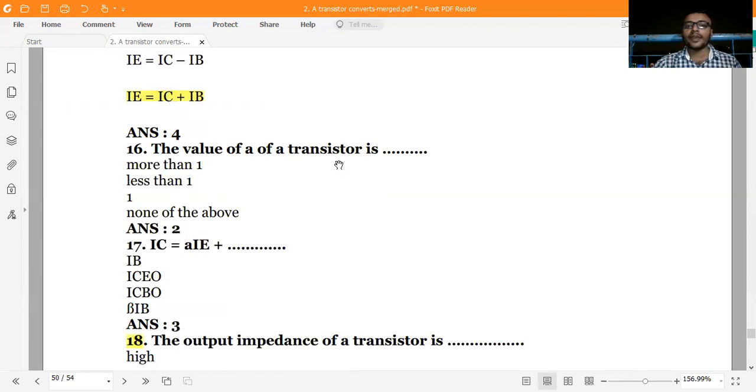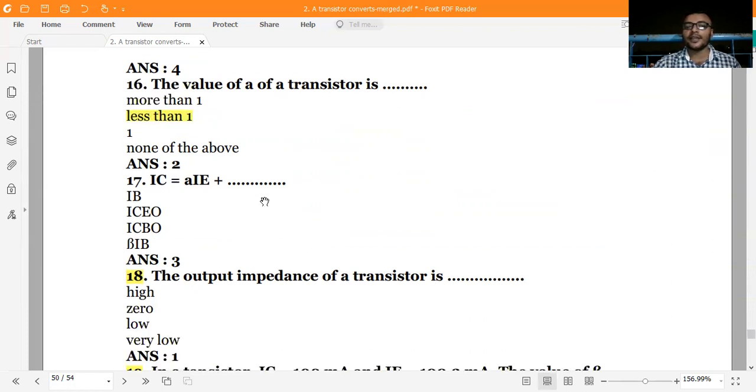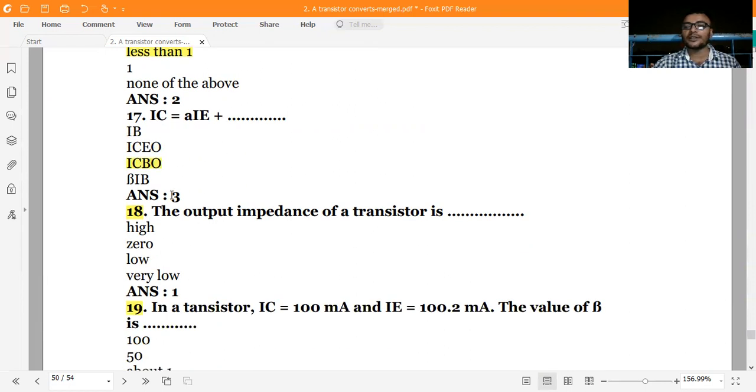The value of alpha in a transistor is always less than 1. Its value lies around 0.9 to 0.99. IC is equal to alpha IE plus ICBO. This formula is very important. What is ICBO?